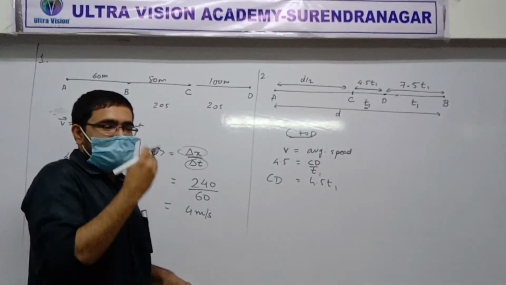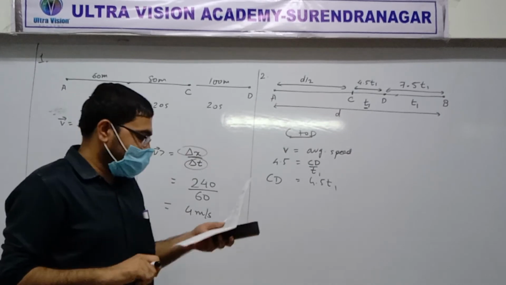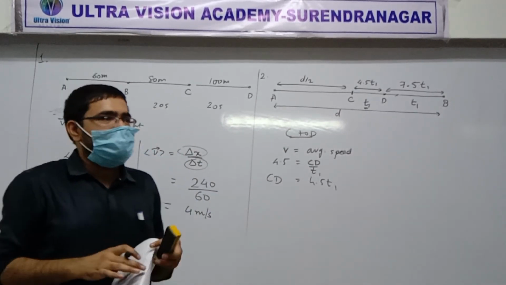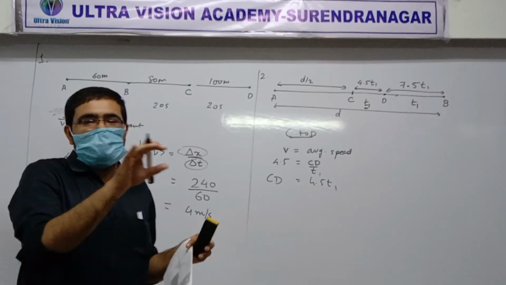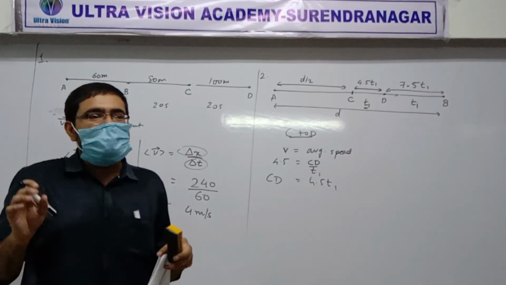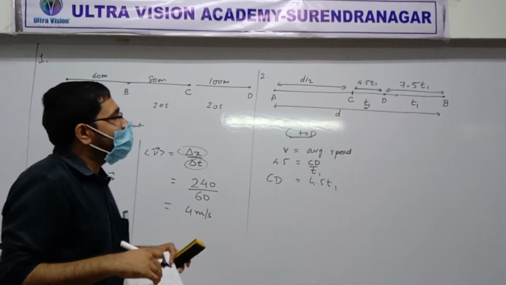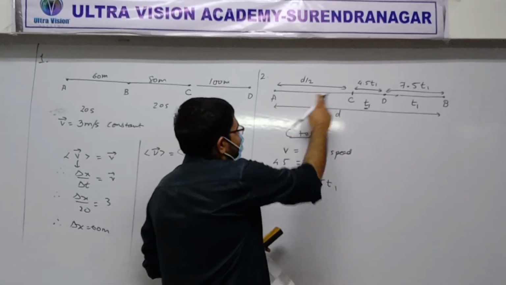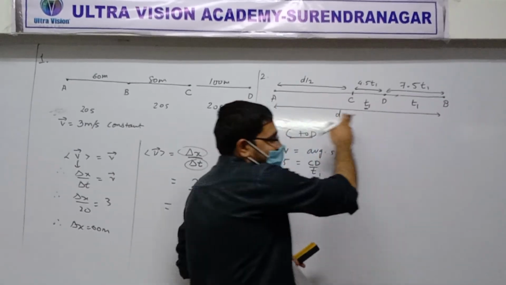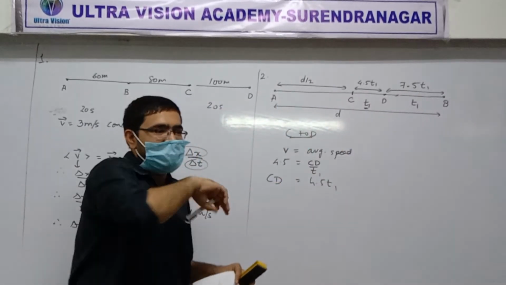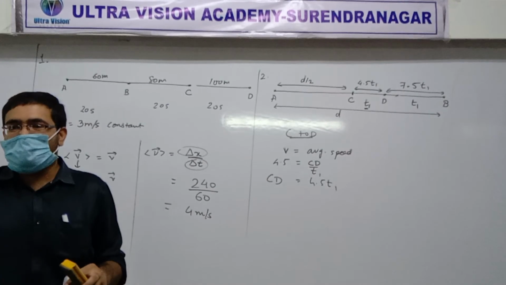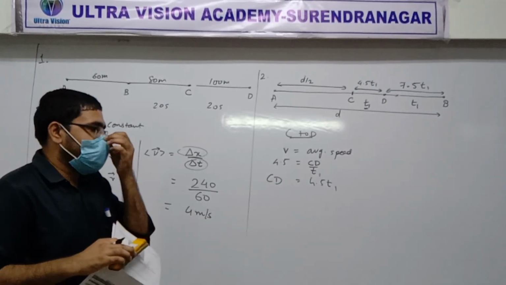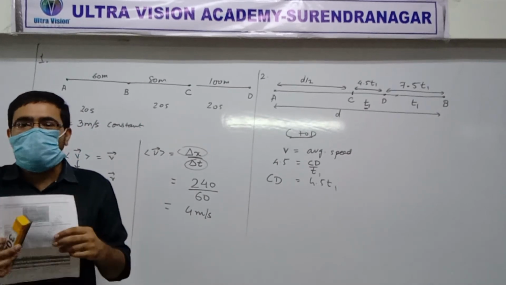Clear? Now what do we want to find? Read the question. Average speed. How do you find average speed? Total distance traveled divided by total time interval. So, do we know the distance traveled? If this is d by 2, total distance traveled from A to B is d. Divided by time interval. Do we know the time interval?